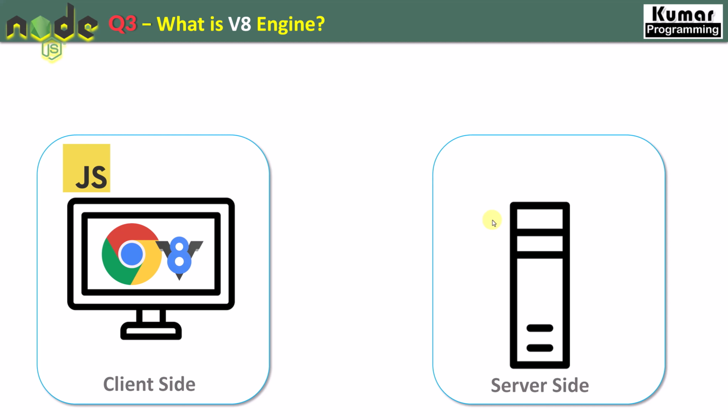Now what happens on the server side? On the server side, we have to run JavaScript code as well, and how is that possible? It is possible with the help of Node.js. Node.js took the V8 engine from the Chrome browser and put it inside Node.js. So now our JavaScript code can be executed on the server side as well. That's why I said JavaScript is now both a client-side and a server-side language.